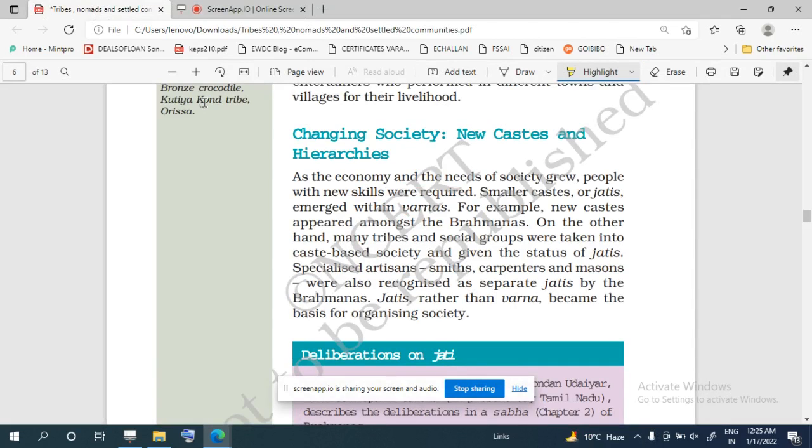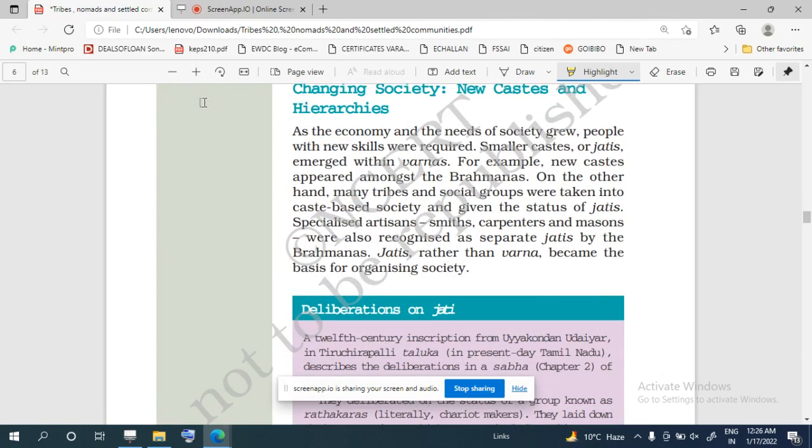So now we see that the economy was changing, and accordingly, the needs of society were also changing. People with new skills were required in the society, and accordingly, we find that the Varna system, the hierarchy, also started to change. New castes appeared among the Varnas.